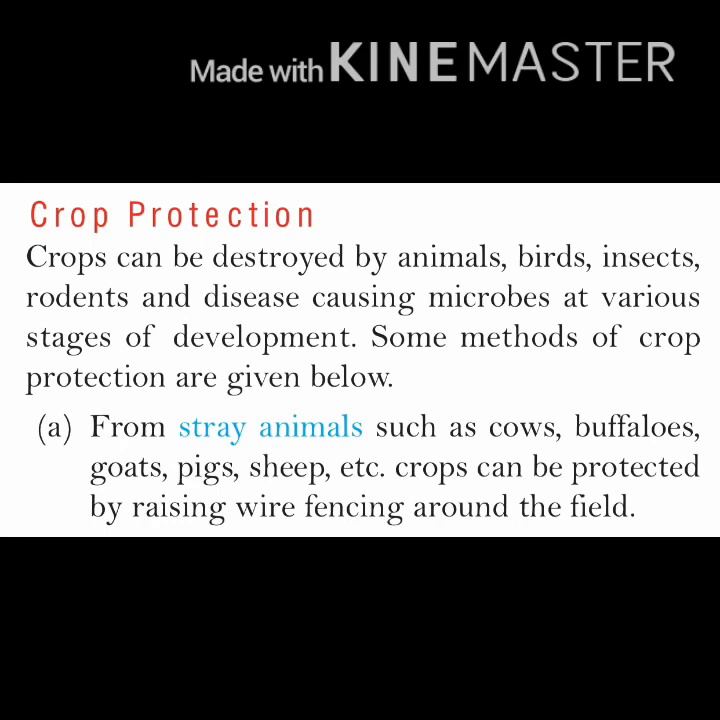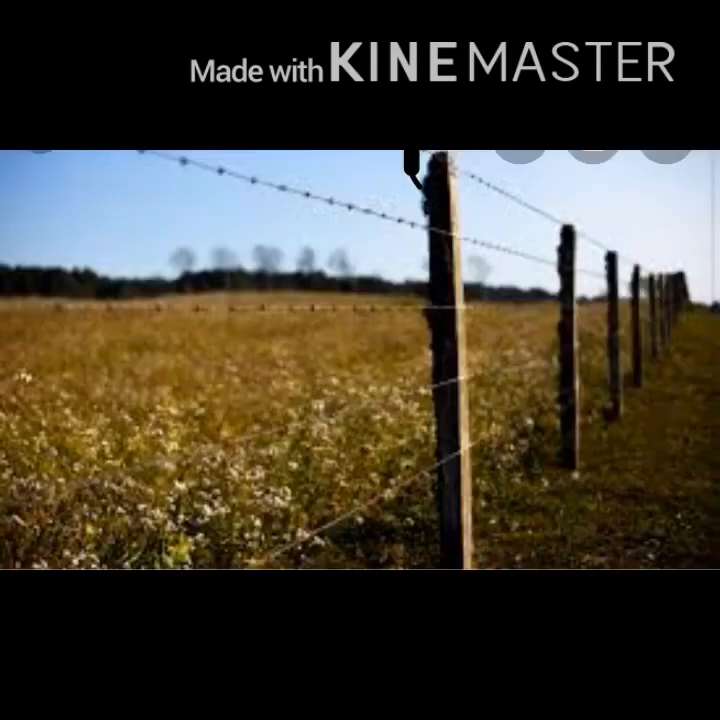First is from stray animals such as cows, buffaloes, goats, pigs, sheep, etc. Crops can be protected by raising wire fencing around the field. In this way stray animals cannot enter your field and you can protect your field from stray animals.